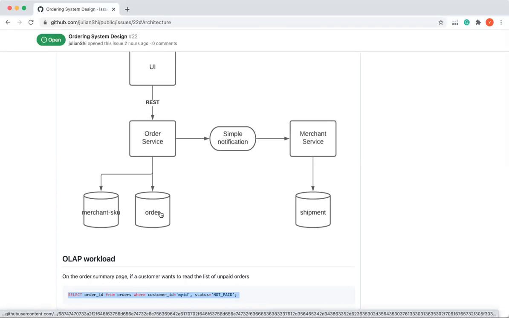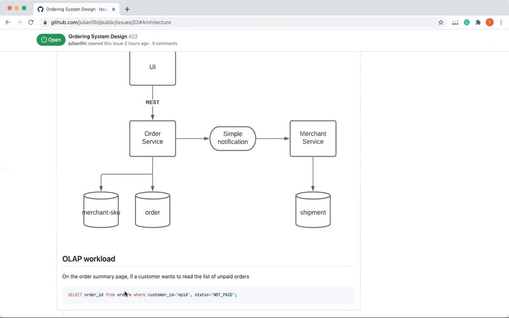Like for the transactions, it's good to write in the write database, which is the master node. And also there are the slave nodes, which are the read-only databases. They can synchronize using the bin log. However, when we want to make queries like this, it's better to read from the read-only database.